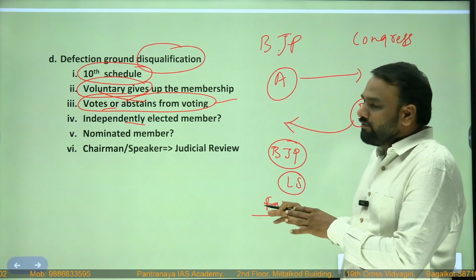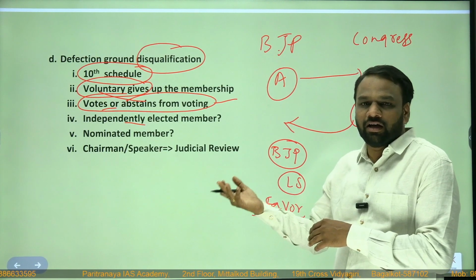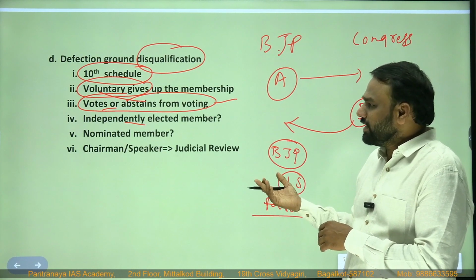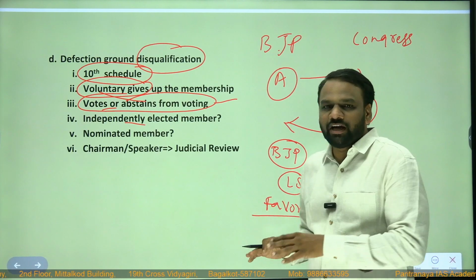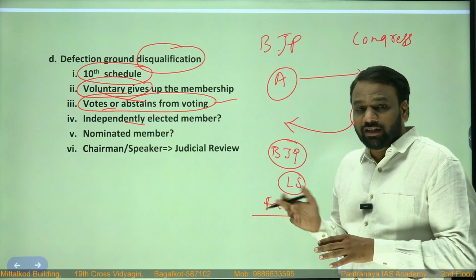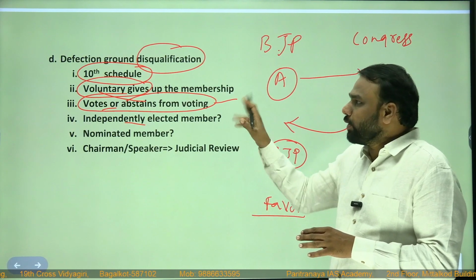So either he will vote against the High Command instructions, or the other thing is that he will remain absent. Even though the High Command has given the instruction to be present and vote in our favor, if he remains absent, then that can also be considered as ground for defection.